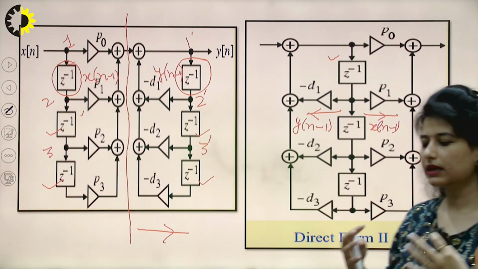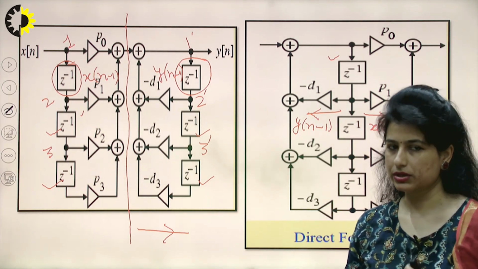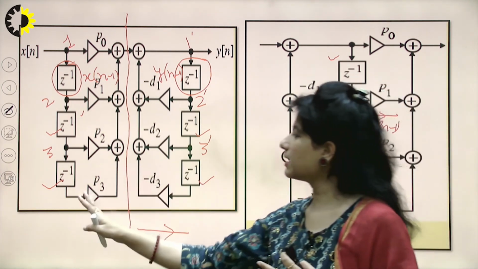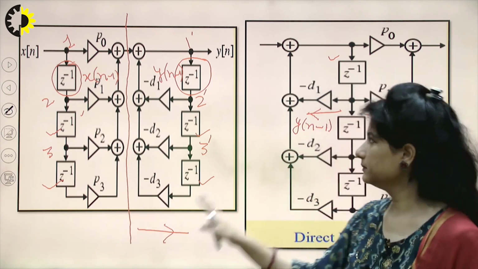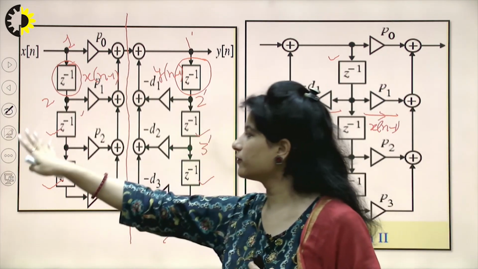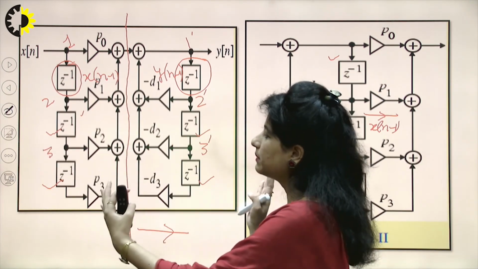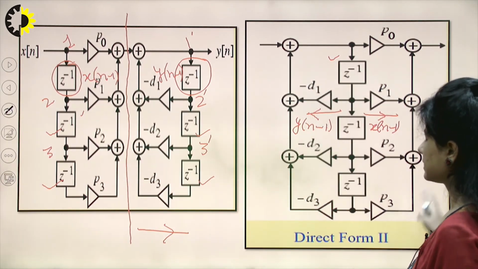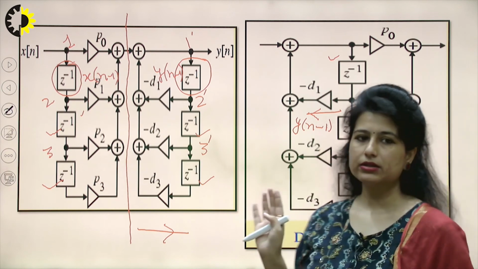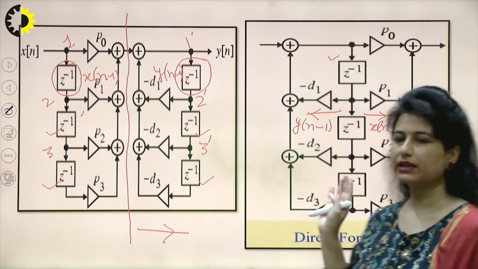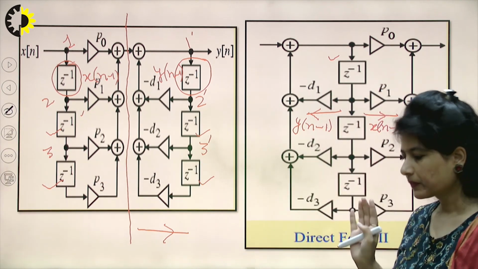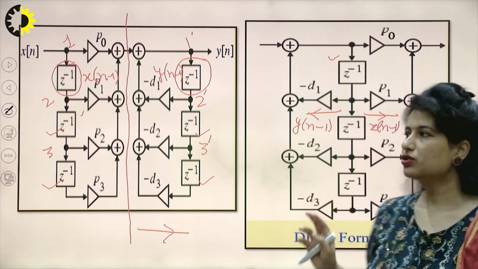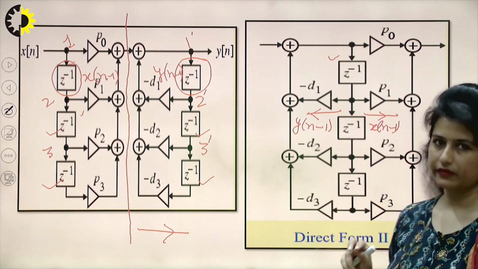So I would result into this kind of structure. I have not done any mathematical computation. I have simply rearranged these two structures. The later part has been drawn before the first part, and then both the parts have been clubbed together, and I am resulting into this kind of structure. This is a structure which I call direct form 2 structure. So I can see the direct advantage of doing this rearrangement of the structure.